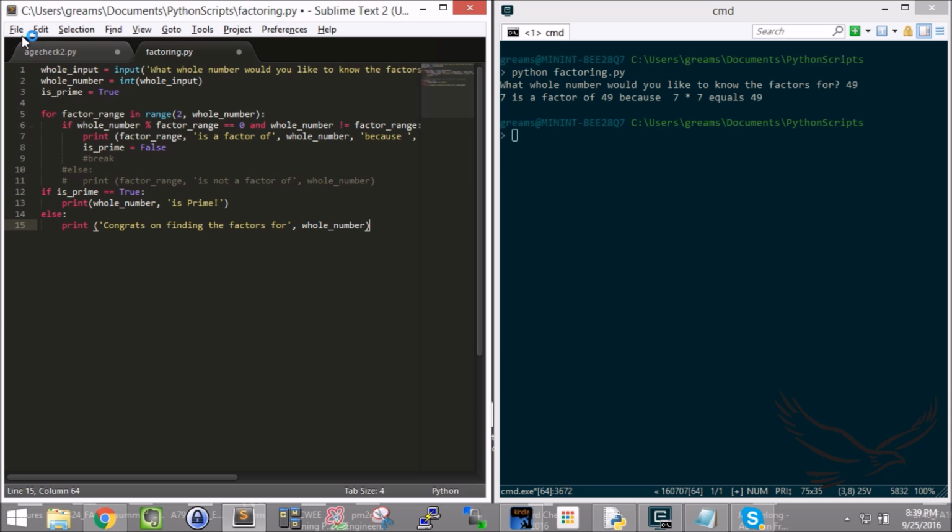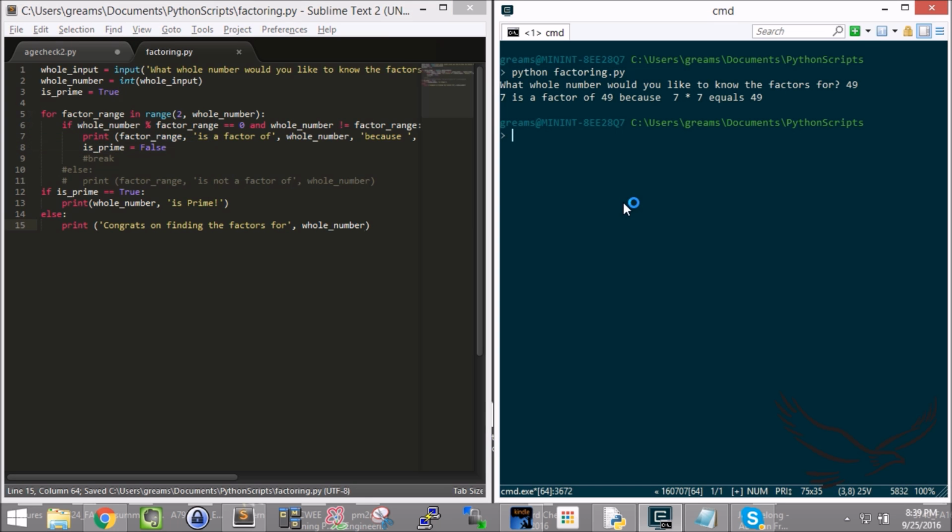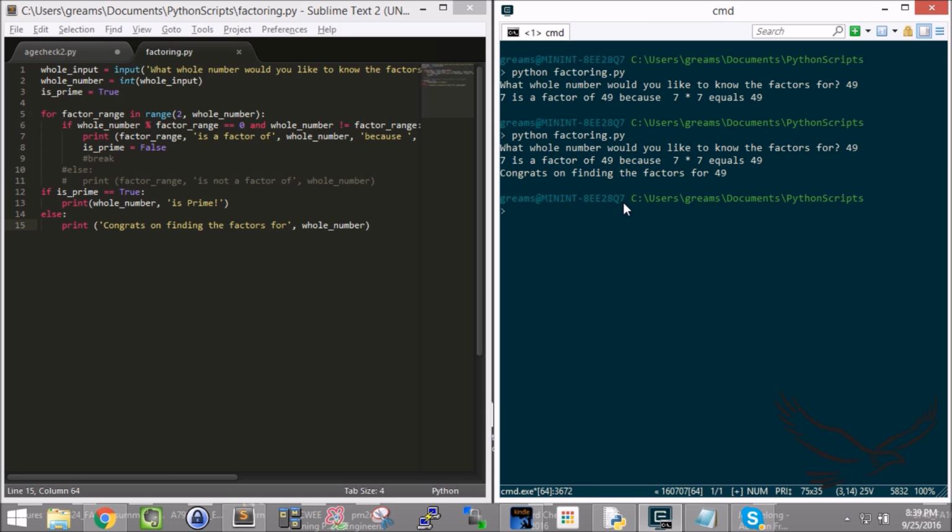So I'm going to save my changes. Let's do 49 again. There we go. So now we know that when I got through with this, is prime was false, so therefore it went to the else print. Congrats on finding the factors for the whole number, right? So I now know that I'm at the end.